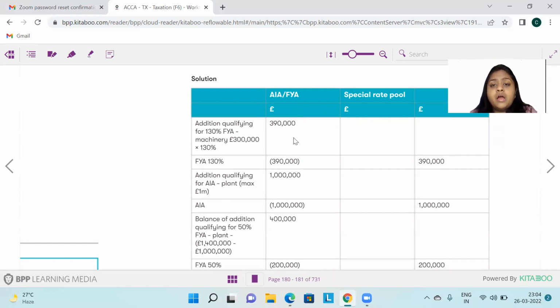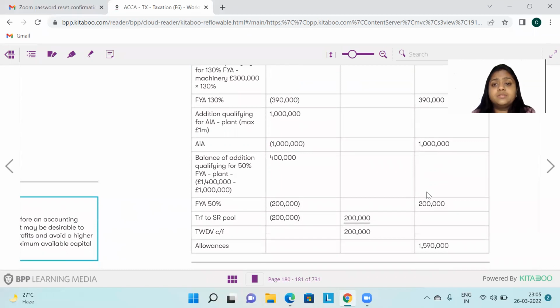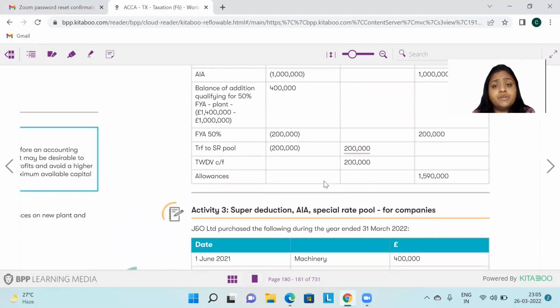So in additions only, we will increase it by 30% and show it at the 130% value, just so that when I reduce FYA from it, I get 0, only for calculation purposes. Okay, so now how much allowances have we got in total? From the main pool we have got 3,90,000, because the allowance was 130% of the value. So 3 lakh into 130% is 3,90,000. Second, you have AIA of 10 lakhs, and then 2 lakhs, that 50% FYA. Total 15,90,000 is the capital allowances that we have got from this.